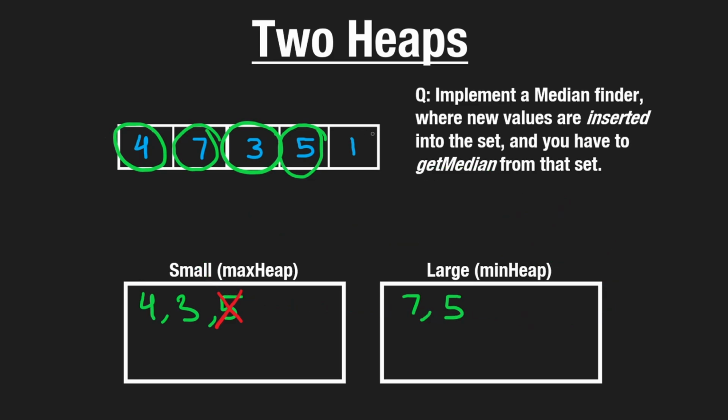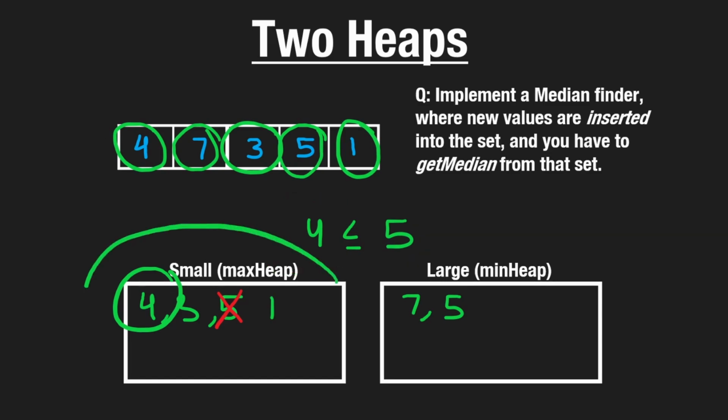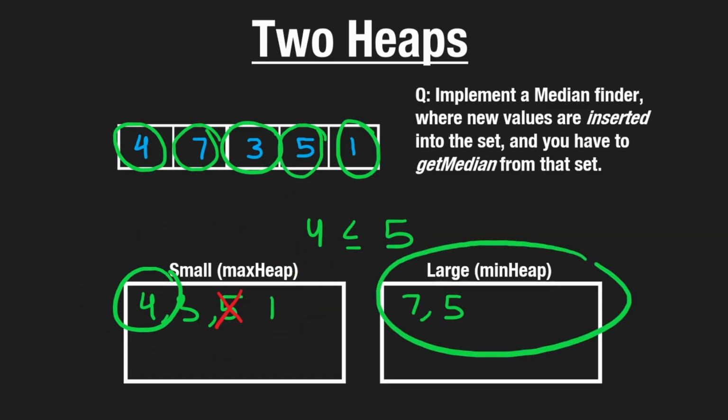Now, lastly, let's just look what would happen if we took this 1 and added it. We're going to arbitrarily insert it into the small heap. It turns out that that's the correct thing to do because now we're going to read the largest value from here, which is 4, verify that 4 is less than or equal to the 5 over here. And since that's the case, that means we know that all these values are less than or equal to all these values.